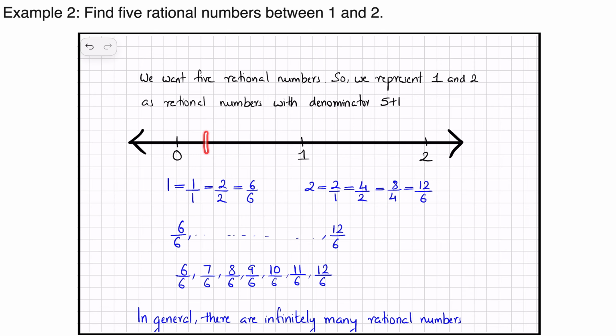So on a number line, you can take any 2 points and you can always find an infinite number of rational numbers between the two. Once more, you take any 2 points on a number line, you can find infinite rational numbers between the two.